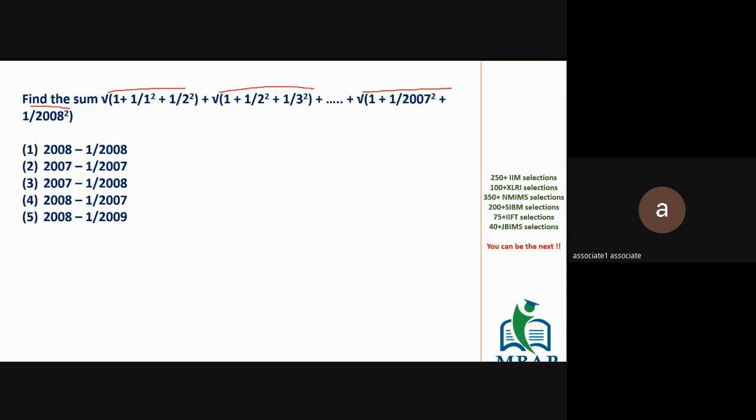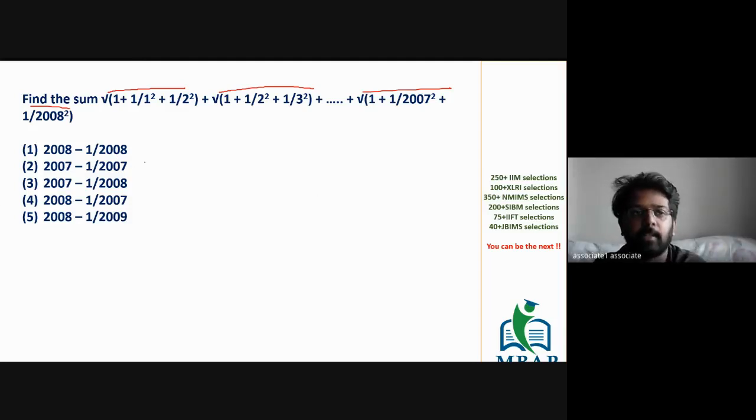Let's solve this. The only hint is that the last number of the series is 2008. And all the options are close to 2008. Why is this number revolving around 2008? Because this is an actual CAT 2008 question.